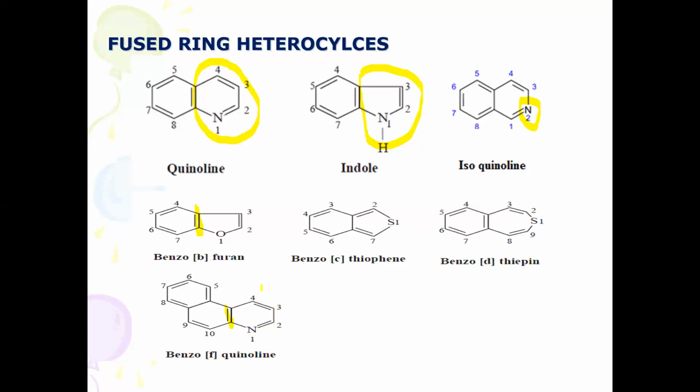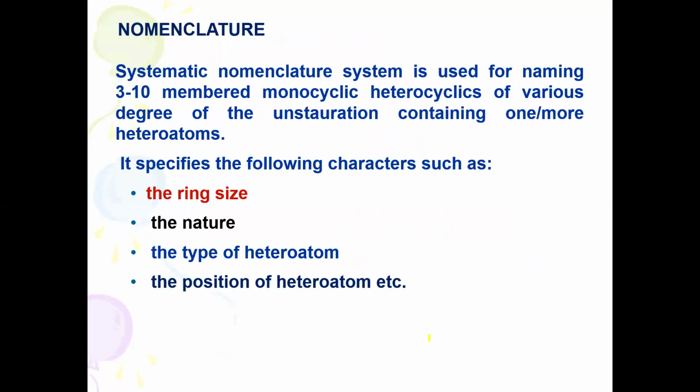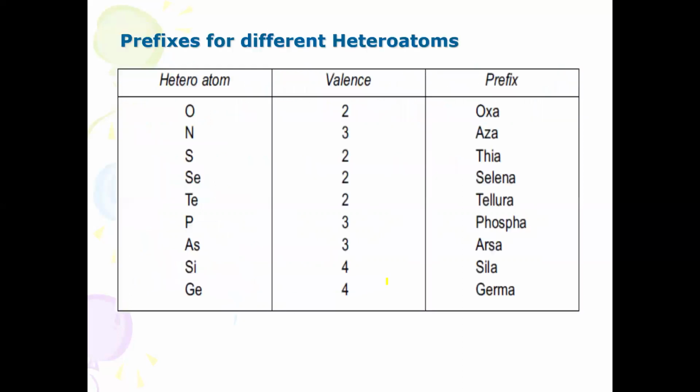You need not bother about this nomenclature system in detail. You should remember how the heterocycles are classified and named. So in a systematic way, how to name them? It specifies the following characters: ring size, nature, type of heteroatom, position of heteroatom. The nomenclature system is totally based upon ring size, degree of unsaturation, type of heteroatom and position of the heteroatom.